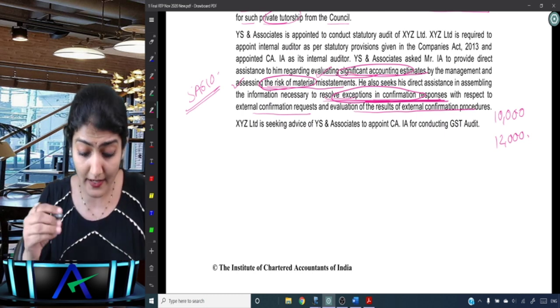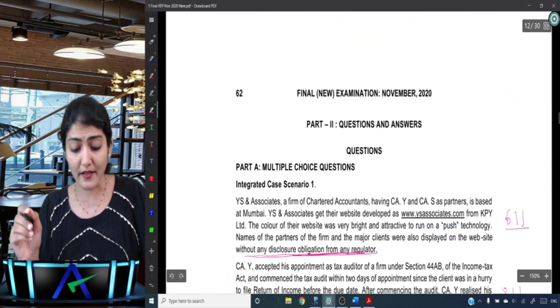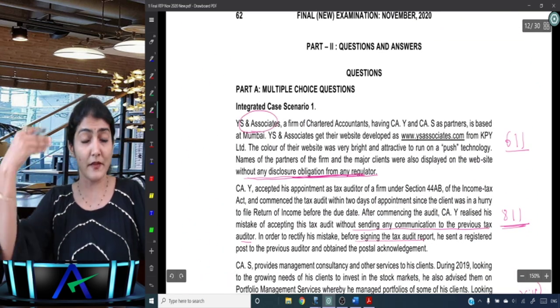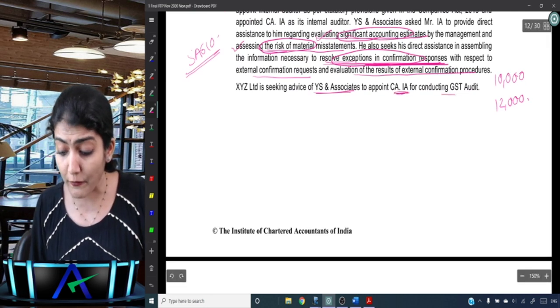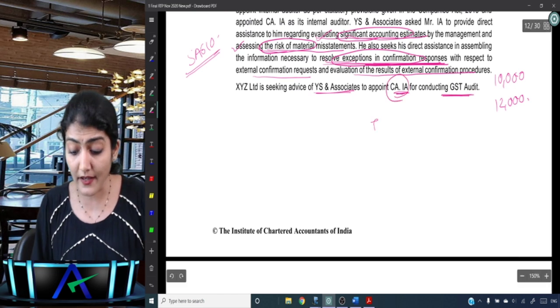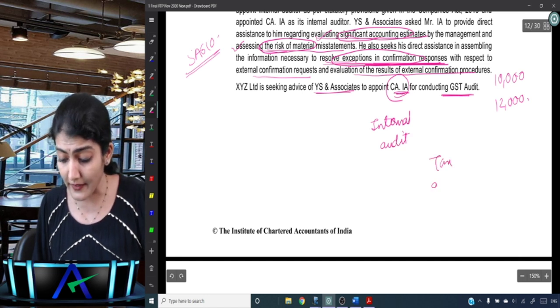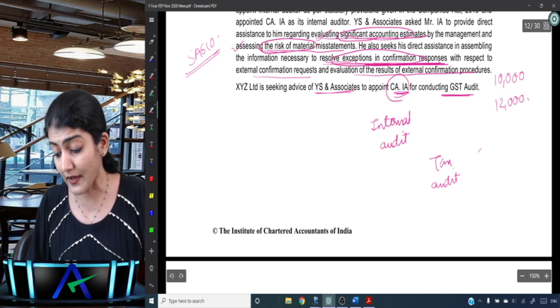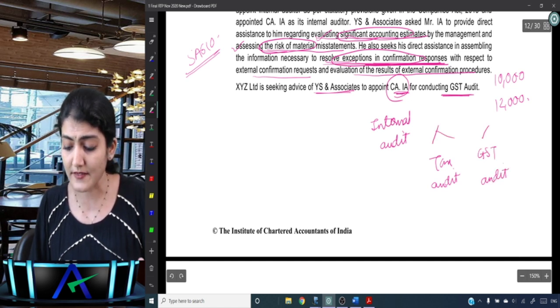And XYZ Limited is seeking advice of YS and Associates. And YS and Associates is the CA firm which they introduced in the beginning of the case study, to appoint CAIA for conducting the GST audit. Now IA is the internal auditor. Can internal auditor conduct tax audit? No. On similar lines, can internal auditor conduct the GST audit? No, he also cannot conduct the GST audit.